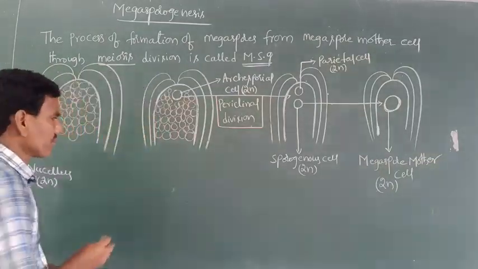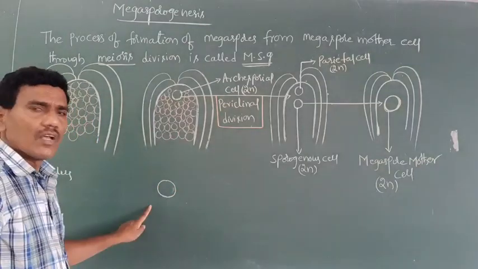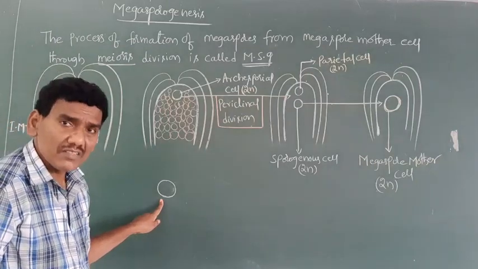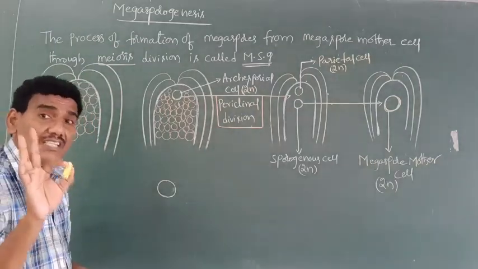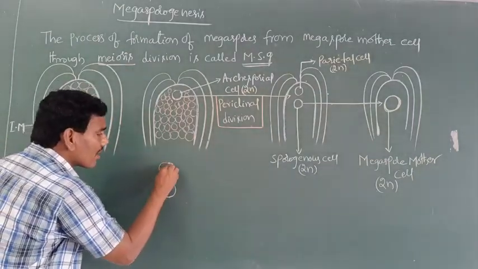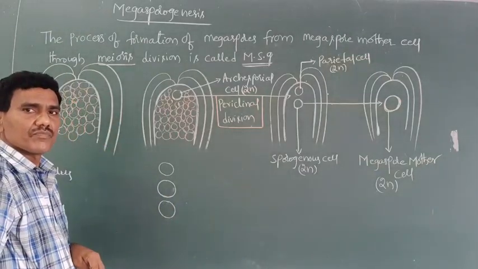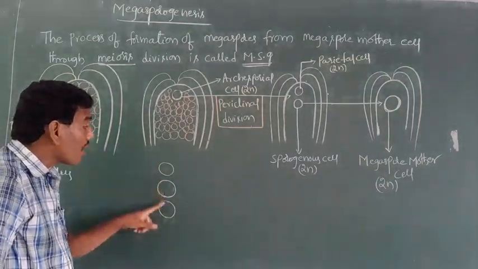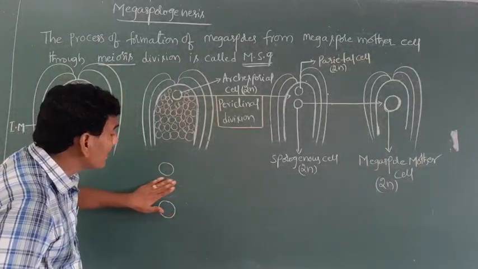For example, this is an archesporial cell. When it undergoes periclinal division, two cells are formed, one on either side of the archesporial cell. This is called periclinal division.